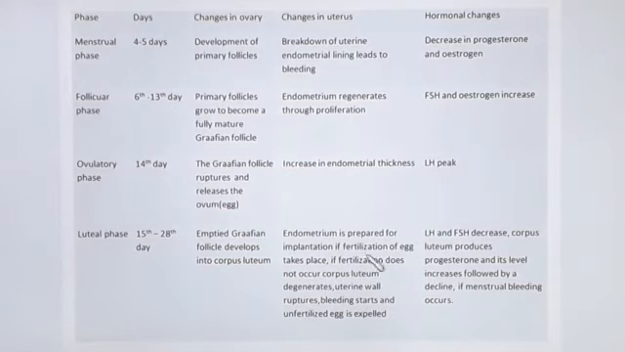What happens if fertilization occurs? What happens if fertilization does not occur? Hormonal changes: LH and FSH decrease. The corpus luteum produces progesterone and its level increases, followed by a decline if menstrual bleeding occurs. So these are all the 4 phases we have seen so far.